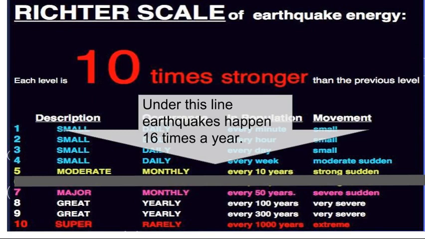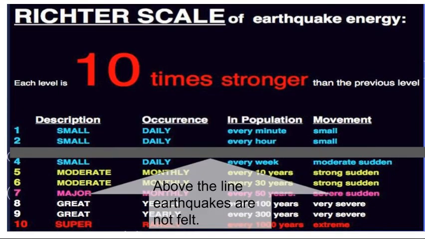About 16 earthquakes of 7.0 or more happen a year. A lot of earthquakes happen a year, but very few are felt. So an earthquake can be happening right under your feet at this moment.